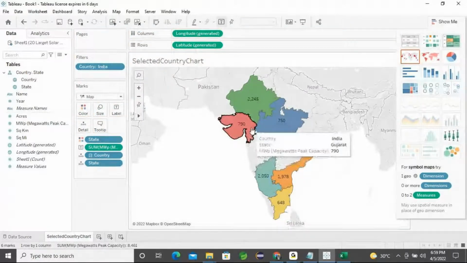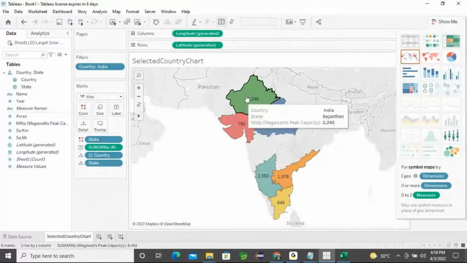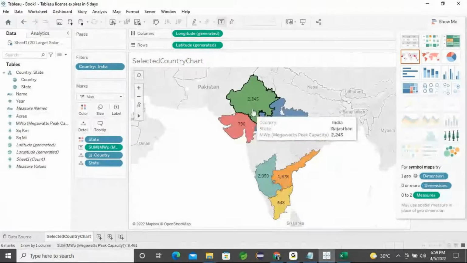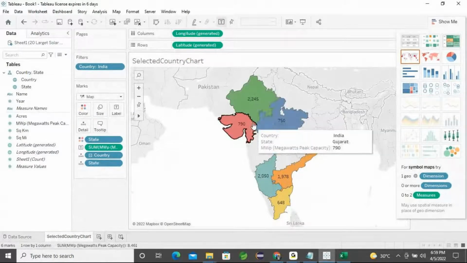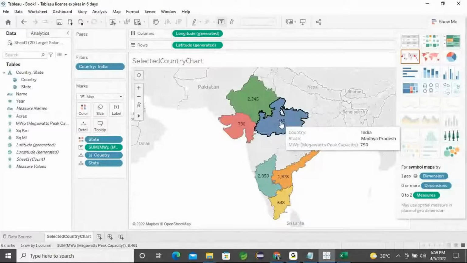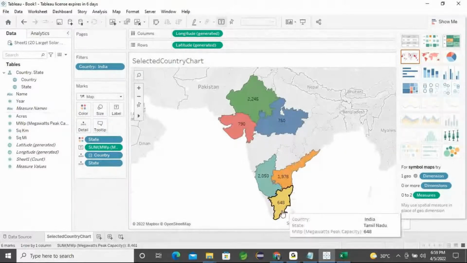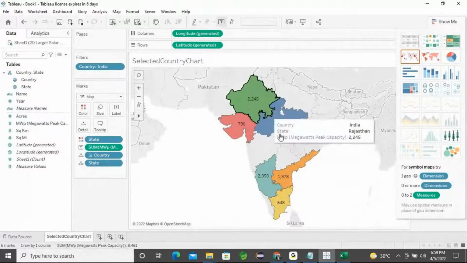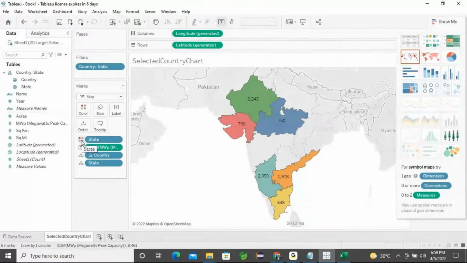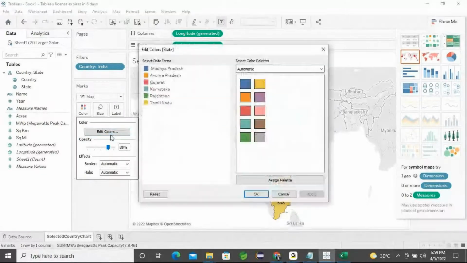Okay, fine. So here I just created this, solar energy-wise, and I don't want different colors. It's solar energy, right? So we can make it one constant color. I don't want different colors here. I can click this color section and then edit colors.